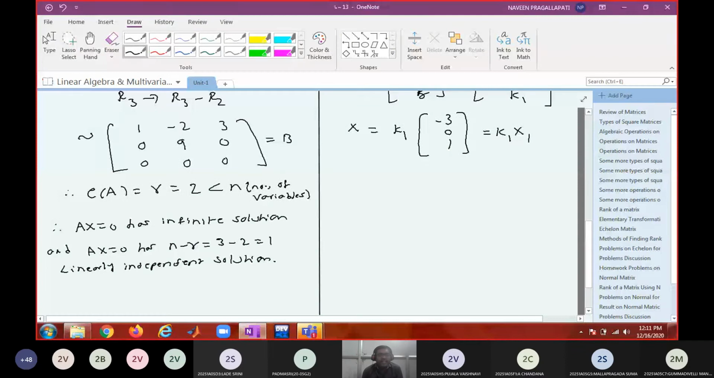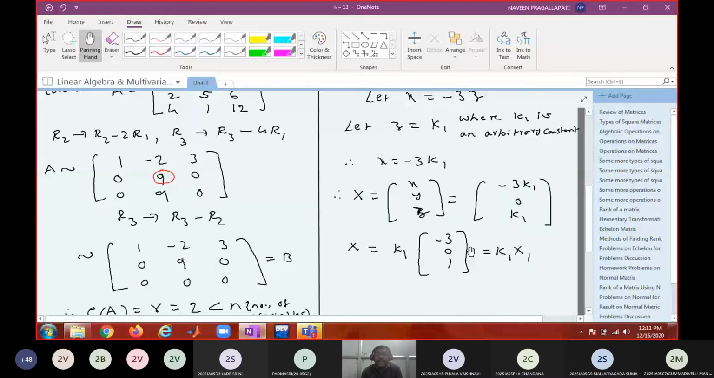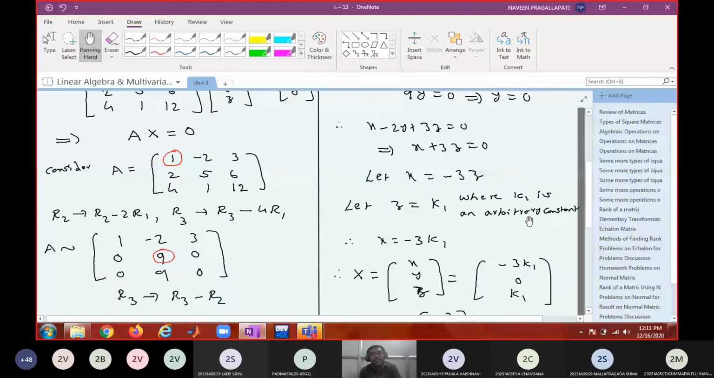So from this, what is your understanding? This can be called a general solution. How many arbitrary constants will be there? N minus r arbitrary constants. What is n minus r? Number of variables minus rank of the coefficient matrix. Whatever number you get here, that many arbitrary constants will be there in the solution. That many free variables will be there. Remaining variables will be in terms of these free variables. Is that clear?